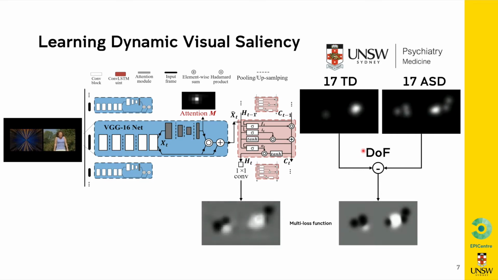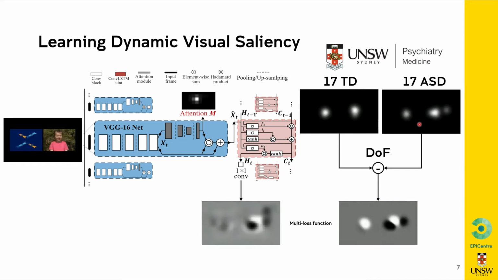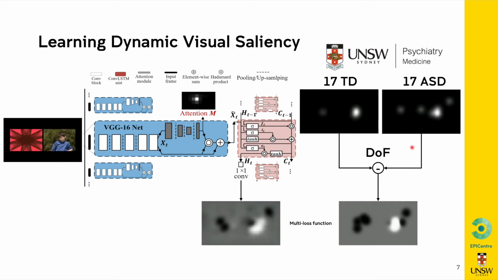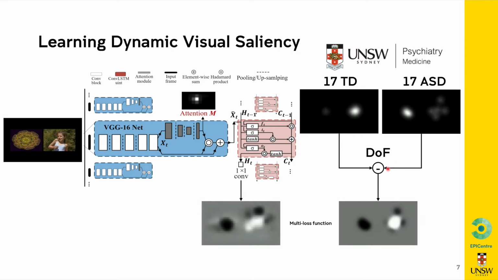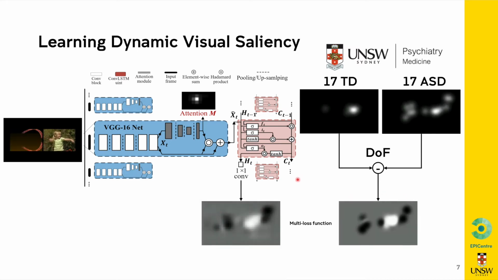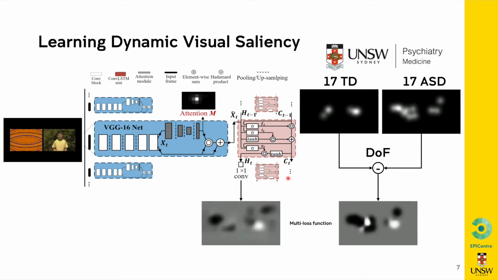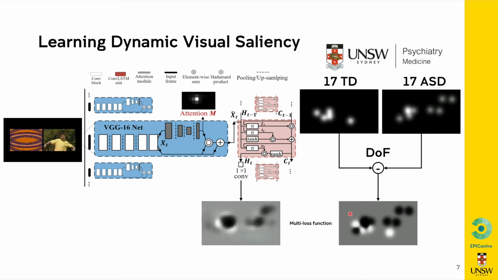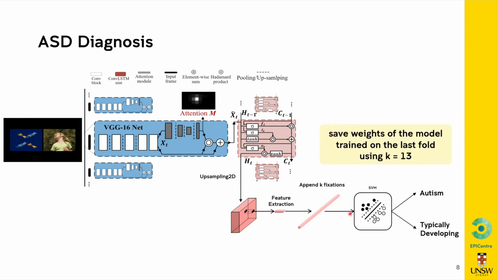In general, there are 17 typically developing and 17 ASD individuals, and we computed the difference of fixations per frame to come up with a visualization like this. We trained a rapid end-to-end saliency prediction model to then predict those difference of fixation maps. Once the model has been trained, we upsampled the data from the LSTM output and then extracted features from the fixation locations recorded during training.